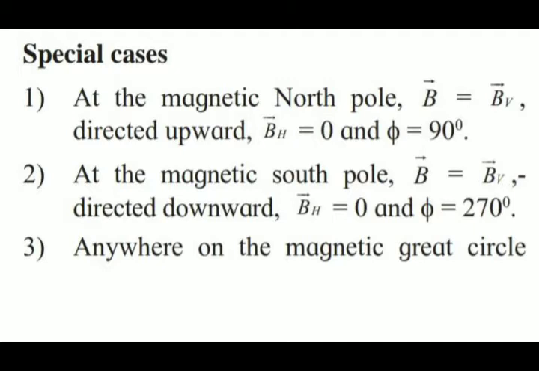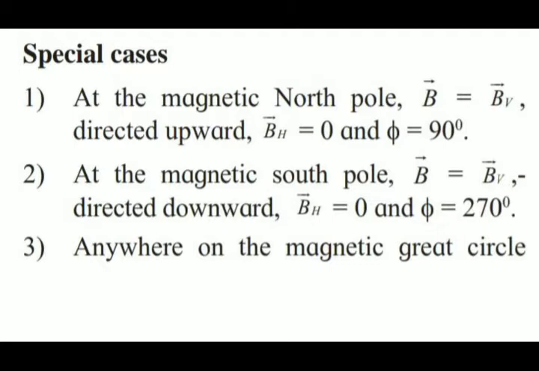B is equal to BV. In the first case, at the magnetic north pole, vector B is equal to BV. Why BV only? Because BH is 0, so we will have only BV.